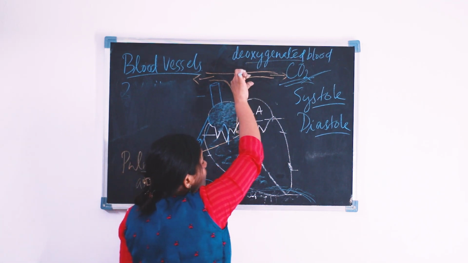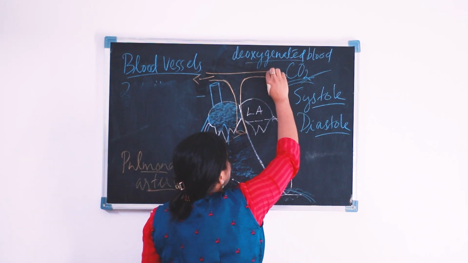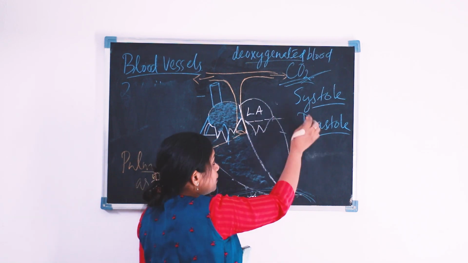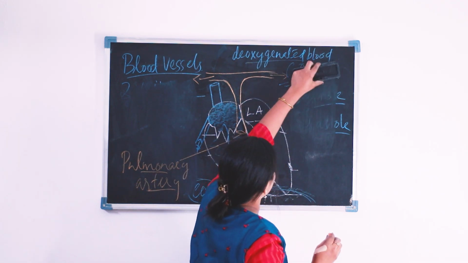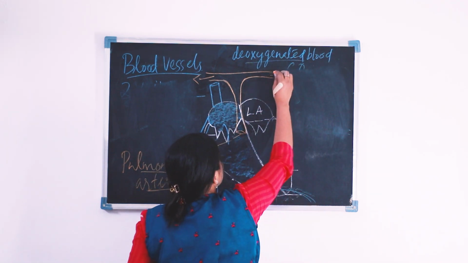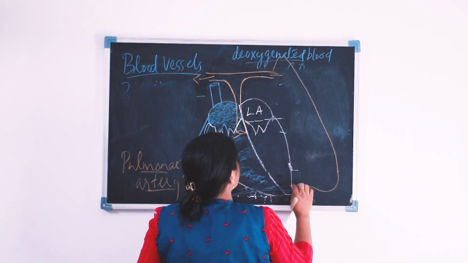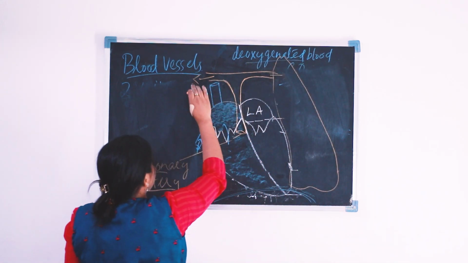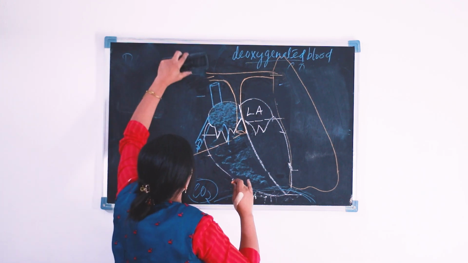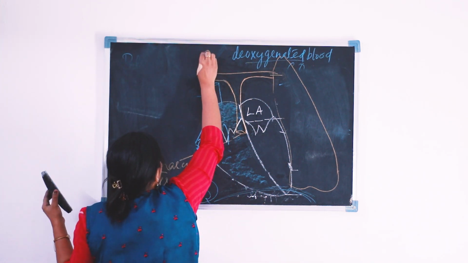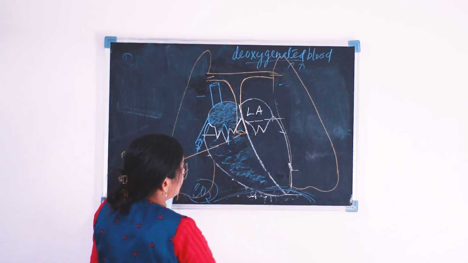One part is going to the left lung. This is the left side. So one part of the pulmonary artery is going to the left lung, and the other part is going to the right lung.